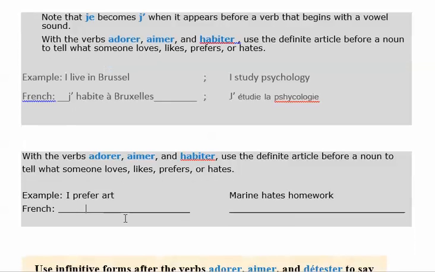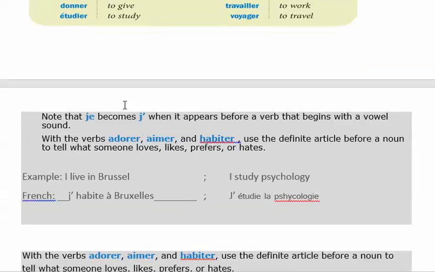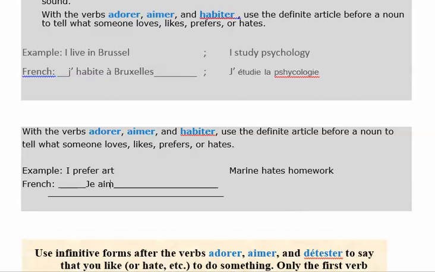What does that look like in French? What's I? Je. What's to prefer? Go back on the list. What does prefer mean? What's prefer in French? Here it is: aimer mieux. Okay? Aimer mieux could be a good word you can use. There's also the word préférer, which is another word you can use, but since we're not using it right now, let's just use this one. Aimer mieux. Okay? It's an expression that goes together. Aimer mieux.